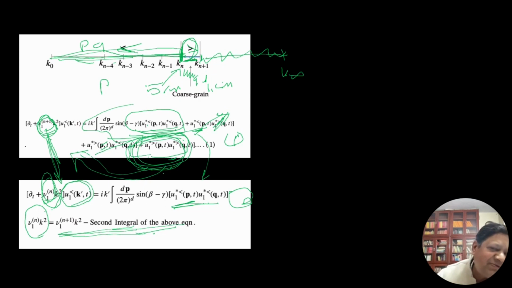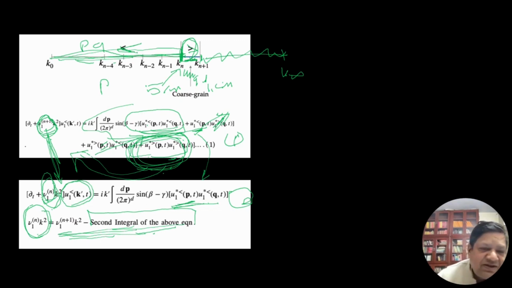The second integral will subtract because it goes to the left side. This is nu n k squared. It turns out the second integral has a negative sign, so negative becomes positive. So nu n plus 1 k squared gets a positive addition of a positive number. So that's why nu 1 n is bigger. This is what we need to show.